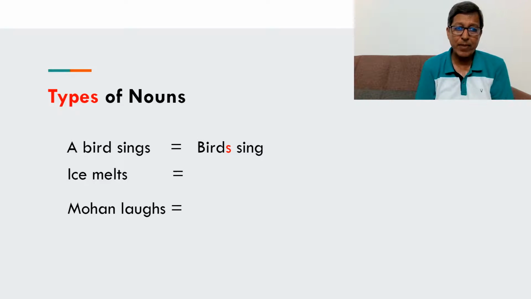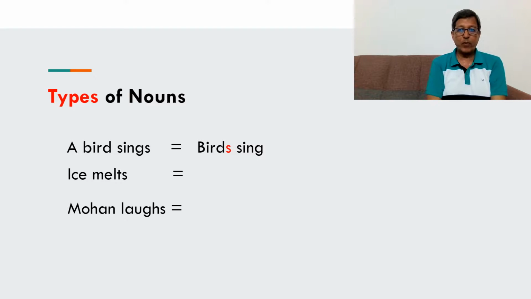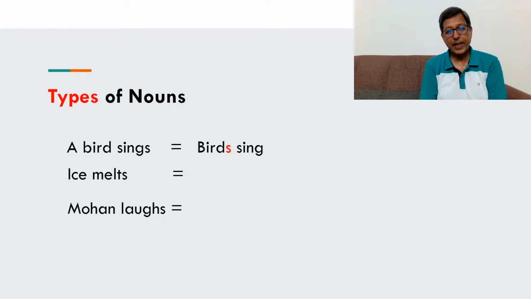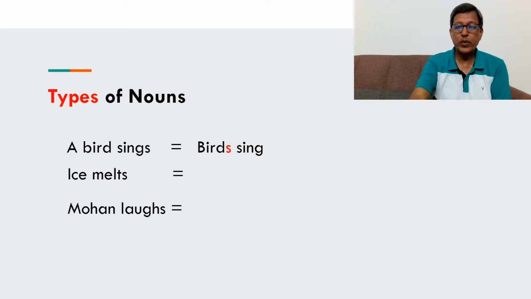It's a common name like bird only, but it can't change its form. It remains unchanged. Bird is a common name, and ice also is a common name. The only difference is that bird can have two forms and ice can have only one. Mohan is again the one which cannot change its form. It remains unchanged. The only difference is that Mohan is the proper name. So Mohan again has only one form.